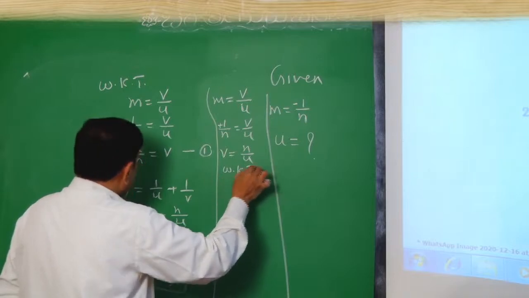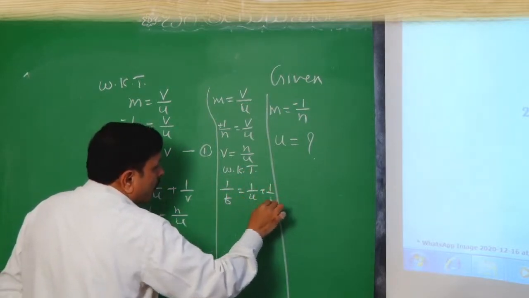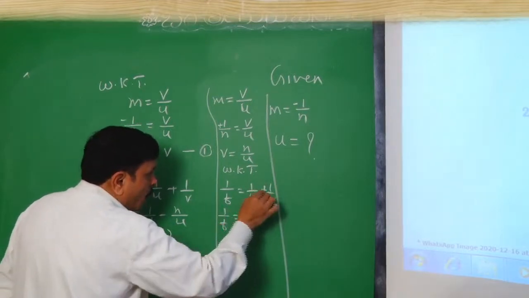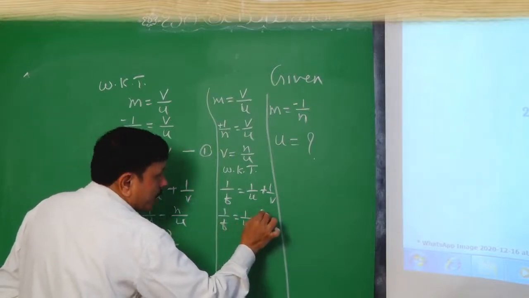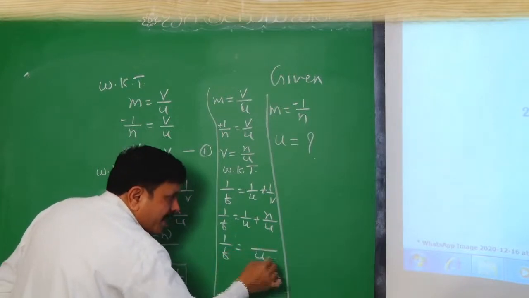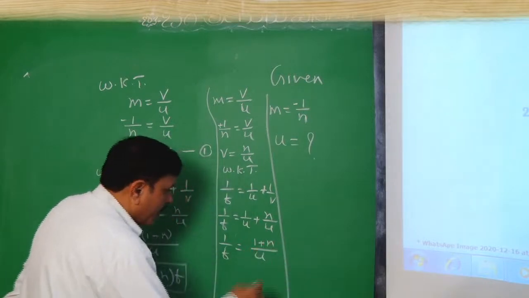Now we know that 1/f equal to 1/u plus 1/v. 1/v will become 1/f equal to 1/u, u we keep as it is, plus n divided by u. 1/f equal to, u is LCM, we can write here 1 plus n.